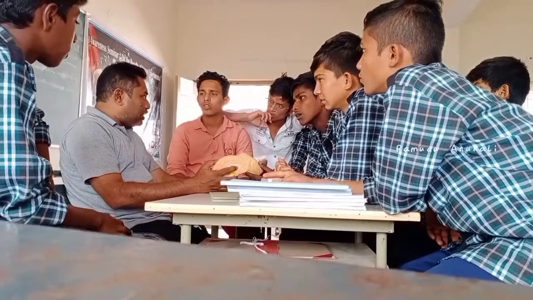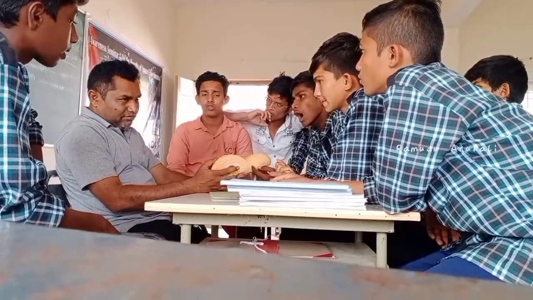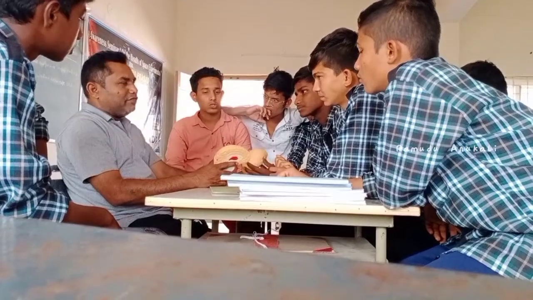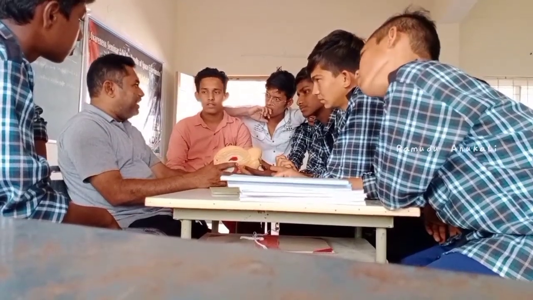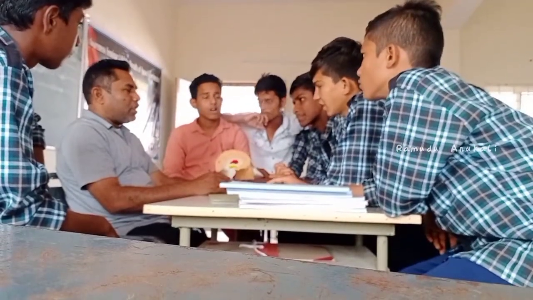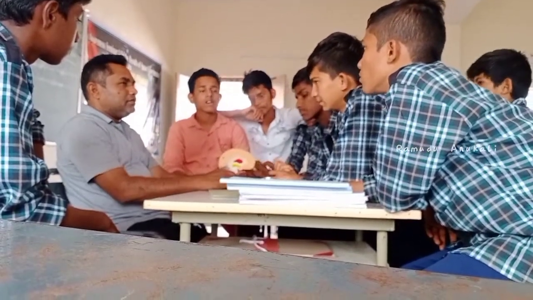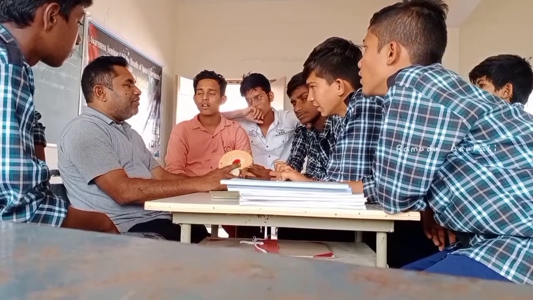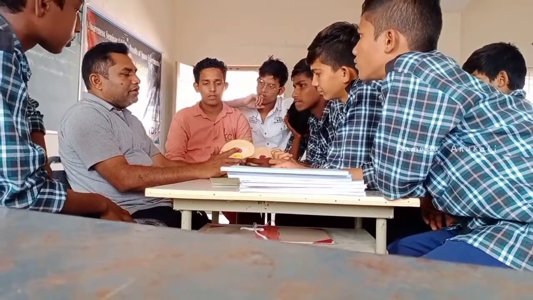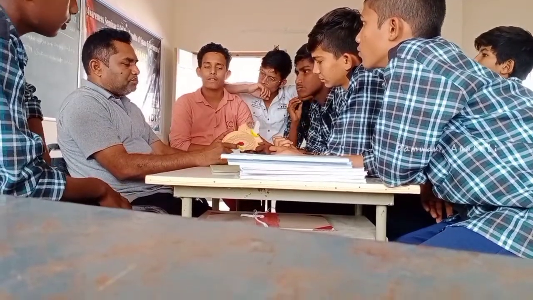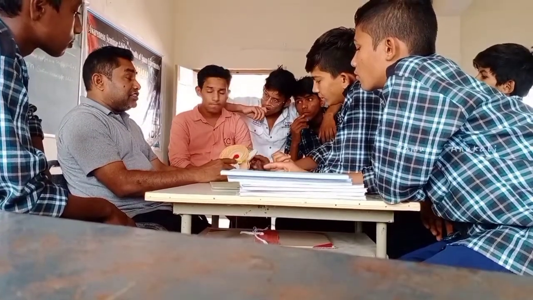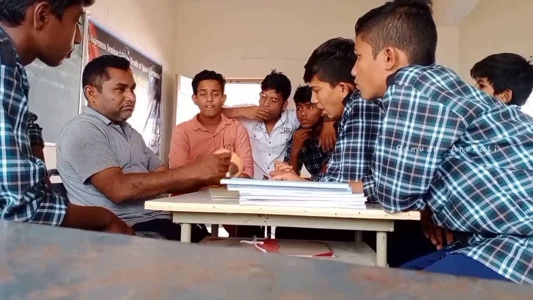The brain is mainly surrounded by meninges. There are three meninges: pia mater or pia membrane, arachnoid membrane, and dura membrane. These three membranes surround the brain. Between these there is a fluid present, cerebrospinal fluid. This fluid helps to protect the brain against mechanical shocks and jerks.